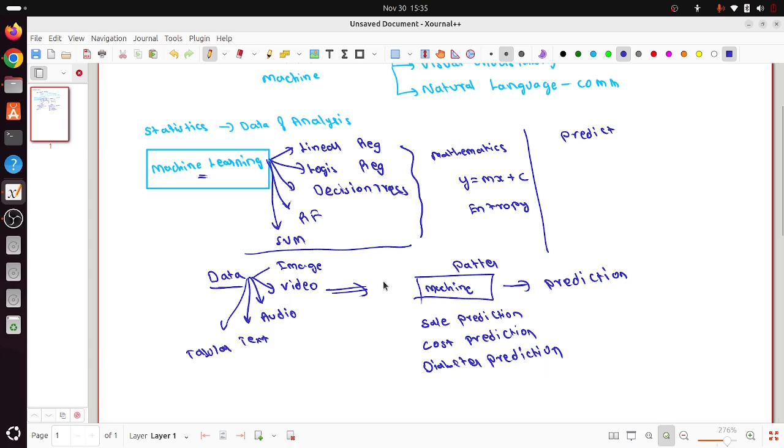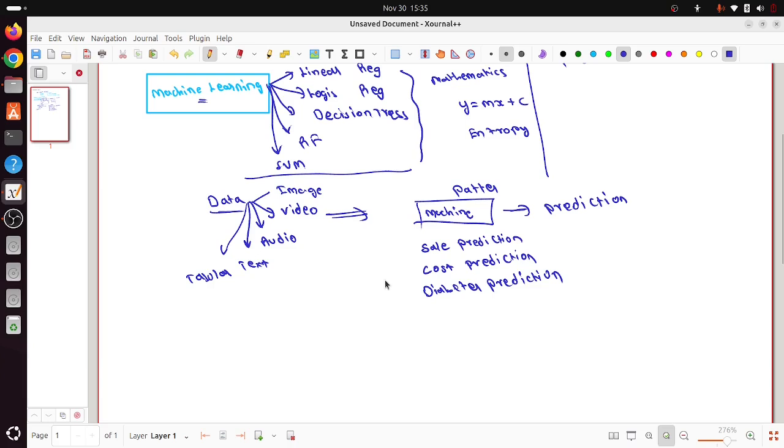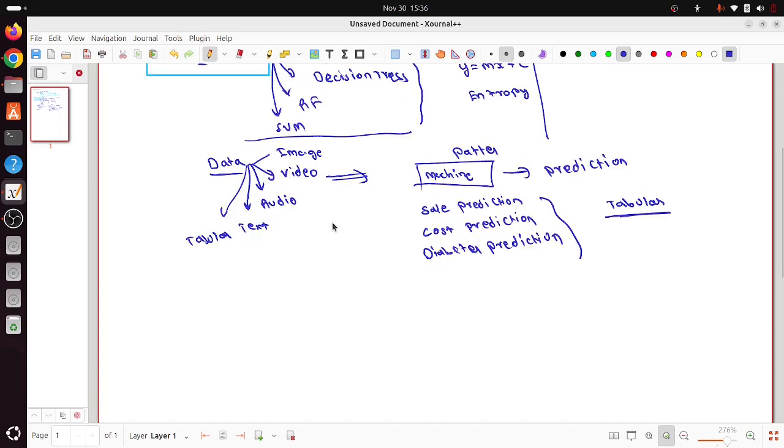So eventually the complexity of the use cases increased, right? In machine learning, we were mainly focused on tabular data. But in this world, there is lots of unstructured data, where you have images, video, or audio. For these kinds of complex use cases, machine learning was not enough. That is where the idea of deep learning came into the picture. That is the next level of machine learning.